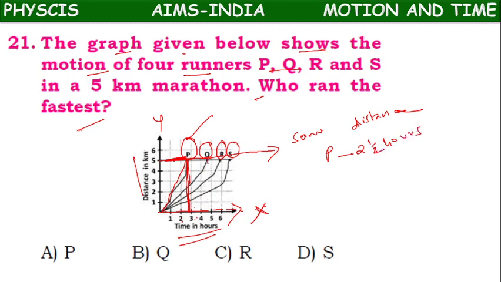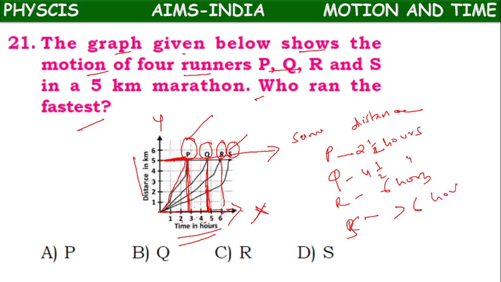So time taken by Q, how much? Between 4 and 5, means 4.5 hours. Time taken by R, 6 hours. Time taken by S, more than 6 hours.